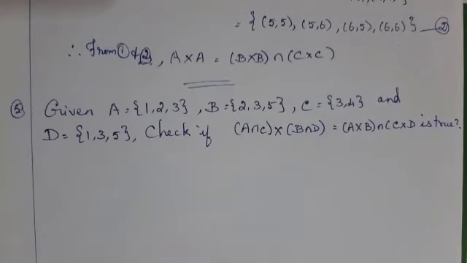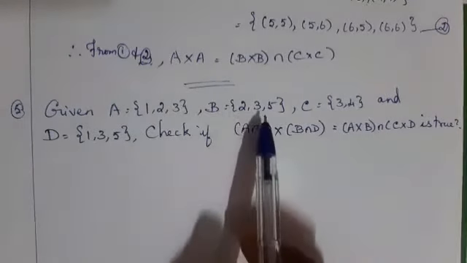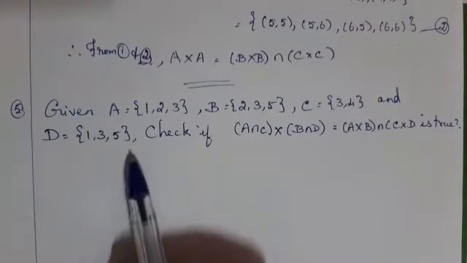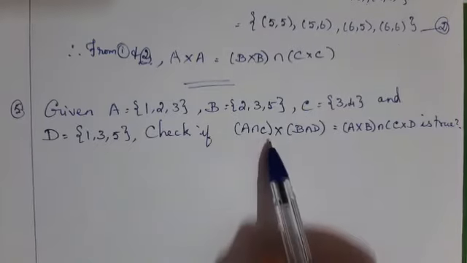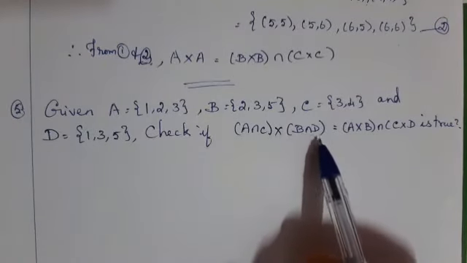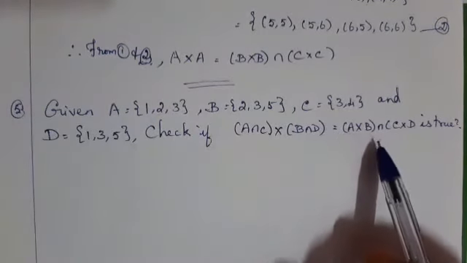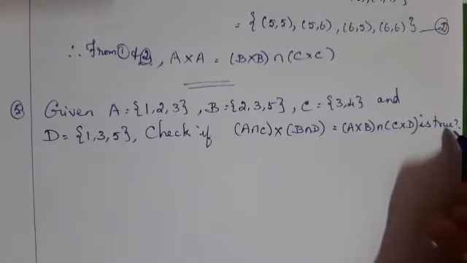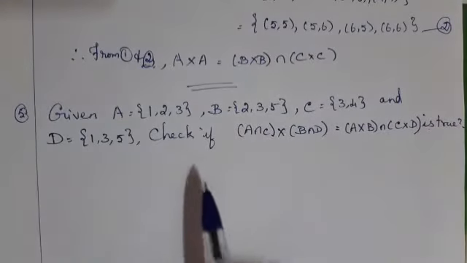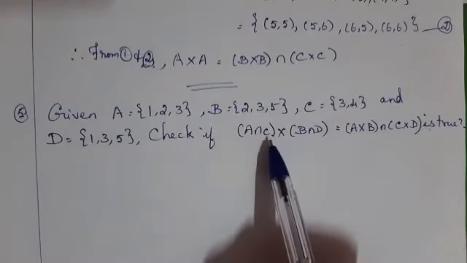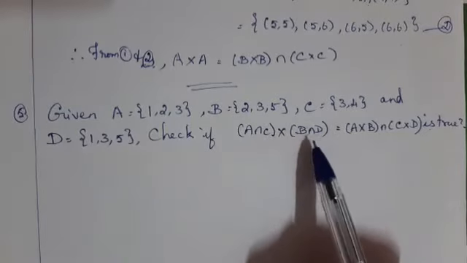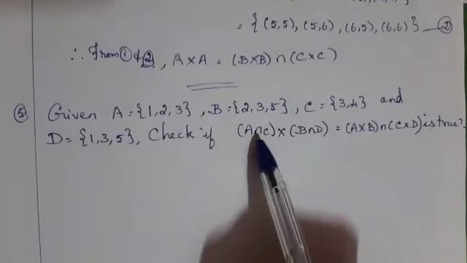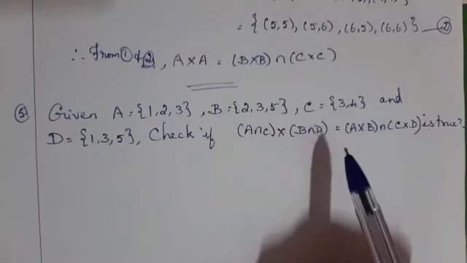Fifth question: given A is equal to {1, 2, 3}, B is equal to {2, 3, 5}, C is equal to {3, 4} and D is equal to {1, 3, 5}. Check if (A intersection C) cross (B intersection D) is equal to (A cross B) intersection (C cross D) is true. Here first you must find the intersection of A and C, then B intersection D, then find the cross product of these two. Take it as equation 1.